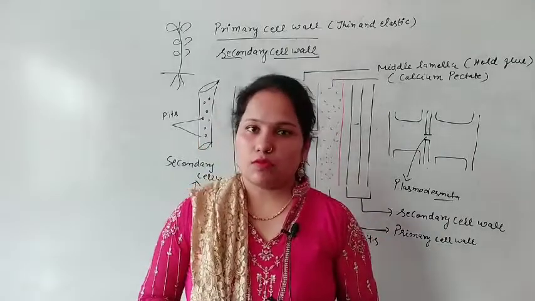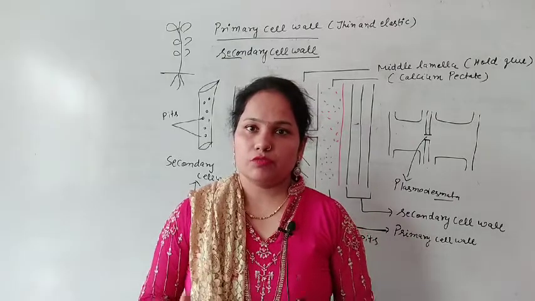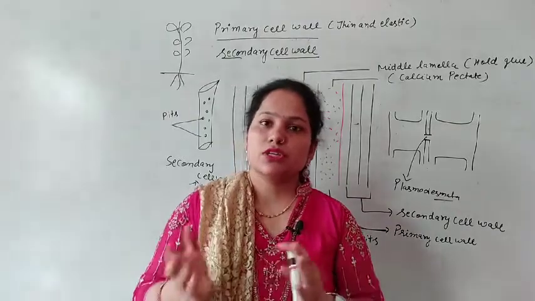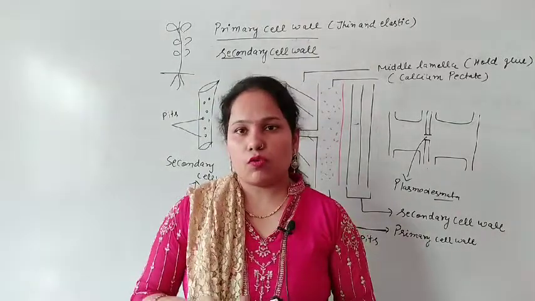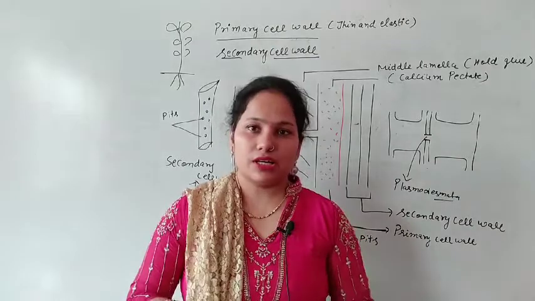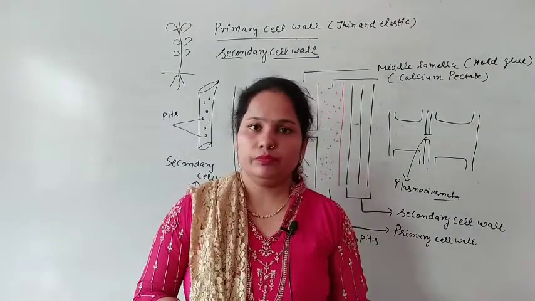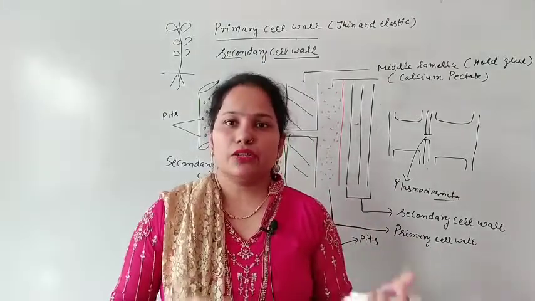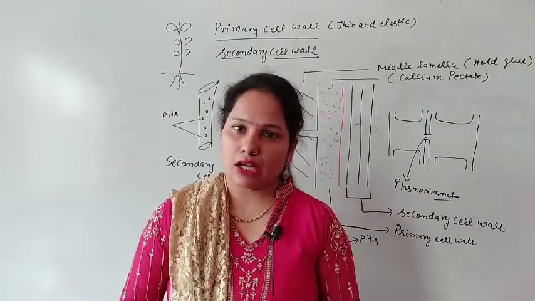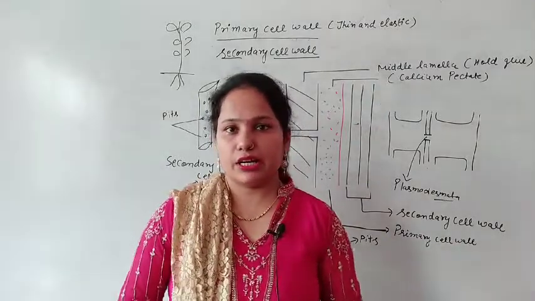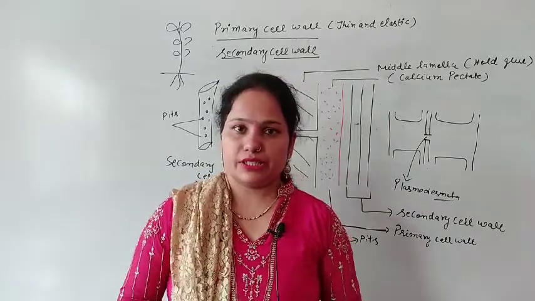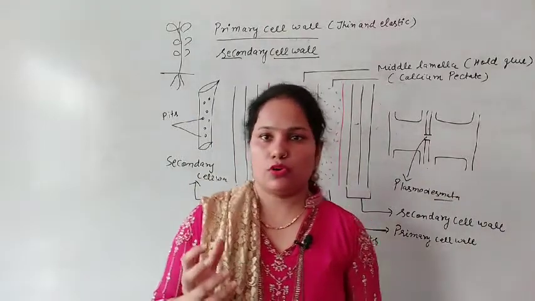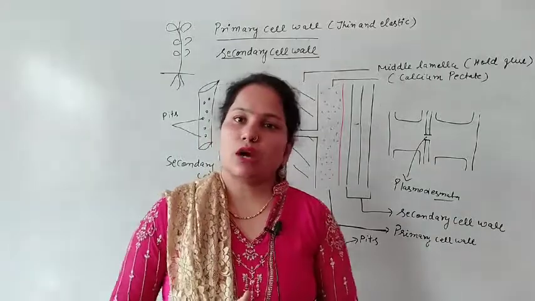Then the types of cell wall: the primary cell wall is present initially in the young plant, then it gives rise to the secondary cell wall. The primary cell wall develops from the cytoplasm, and the secondary from the primary cell wall. The primary cell wall is of 2 to 3 layers, and it also protects the plant. The deposition of suberin and lignin is also present in the secondary cell wall. So the secondary cell wall as well as the primary cell wall protect the plant. So that is about the cell wall.